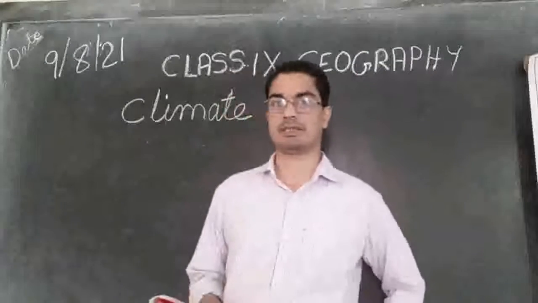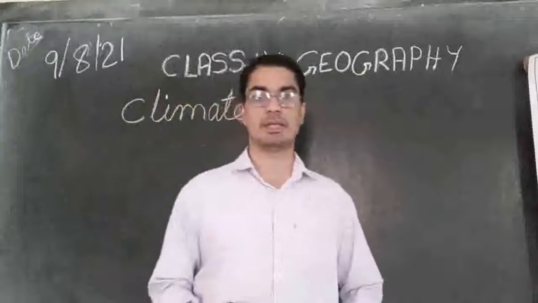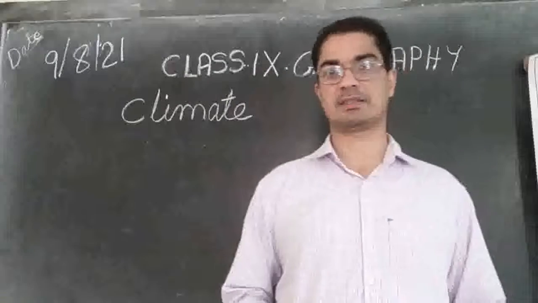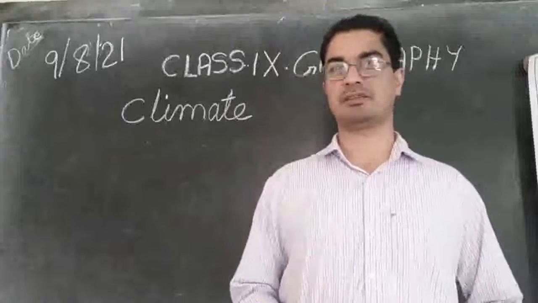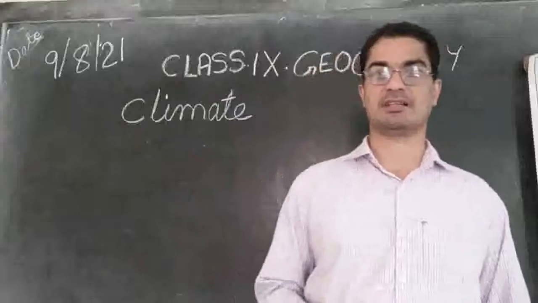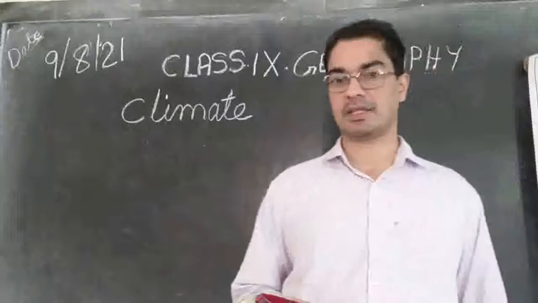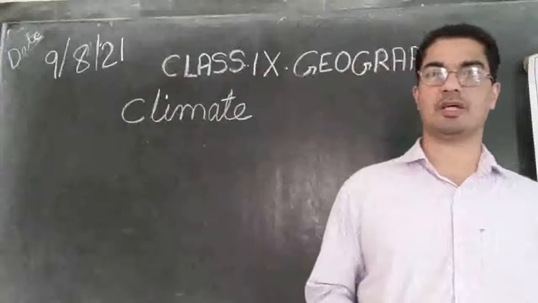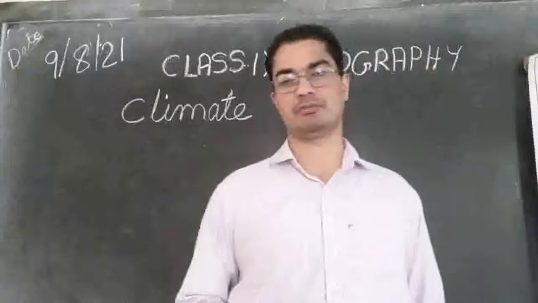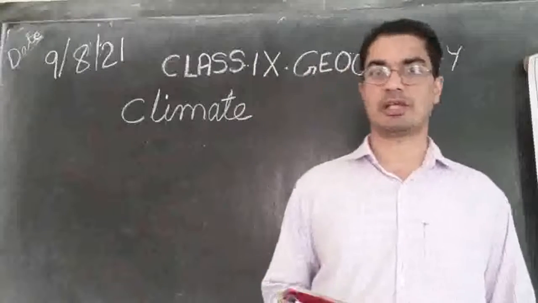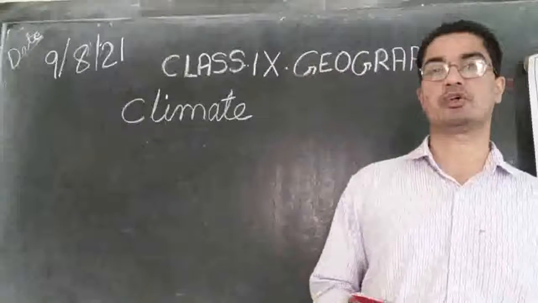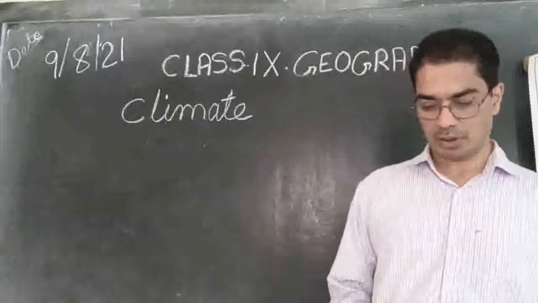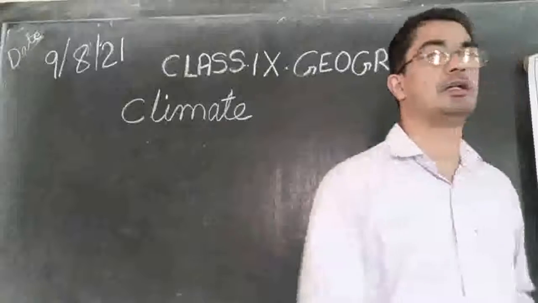So in the previous chapter, as I said, we have already studied about the landforms, the mountains, the hills, the valleys, the plain, the peninsular plateau, the highlands. All these we have studied. Then we also studied in chapter 3 about the drainage system, the river, the lakes, the seas, all that. Now in this lesson we are going to study about the climate. So we may ask, what is climate?